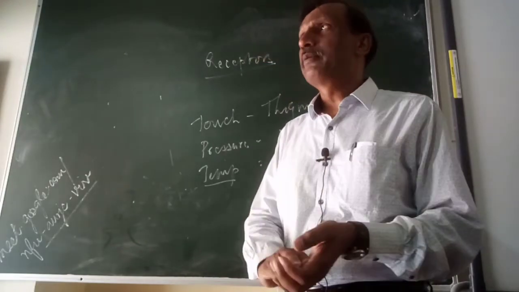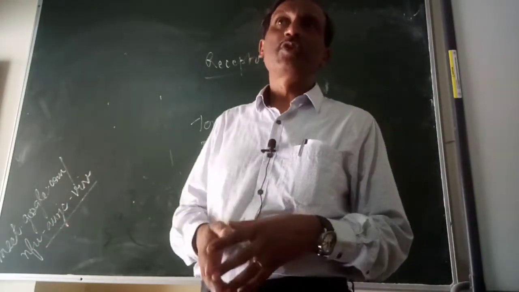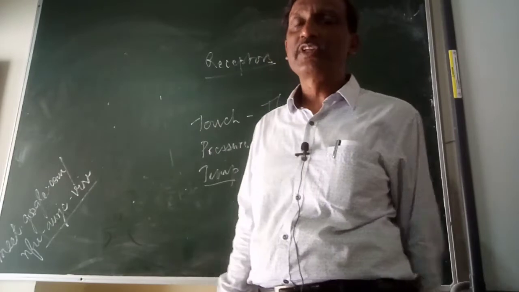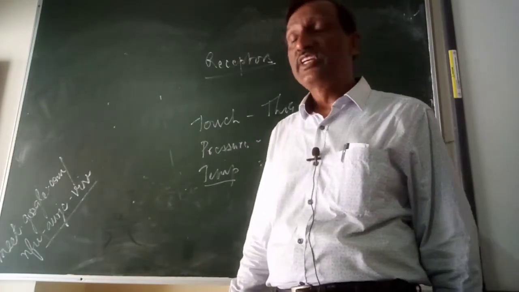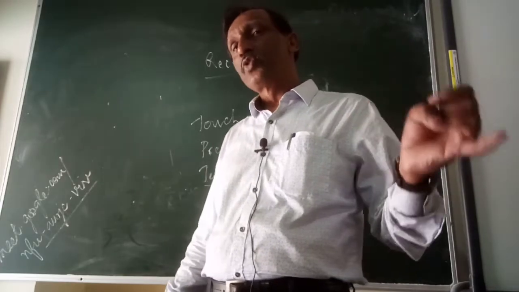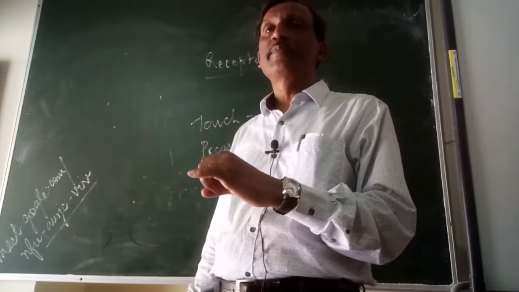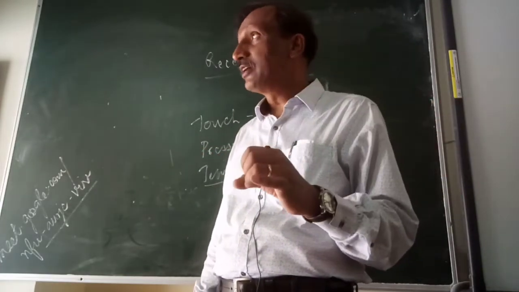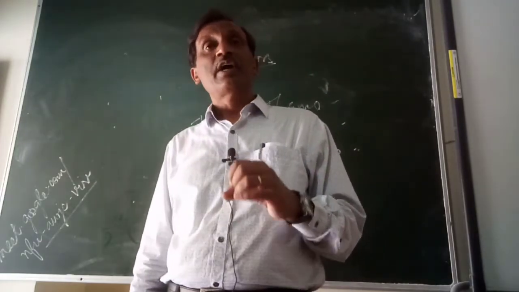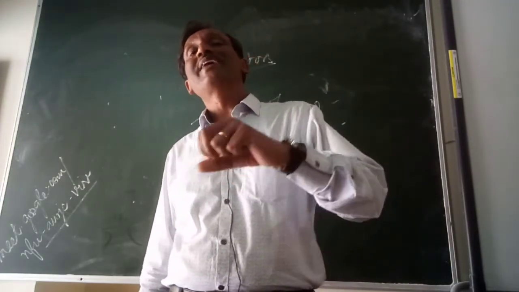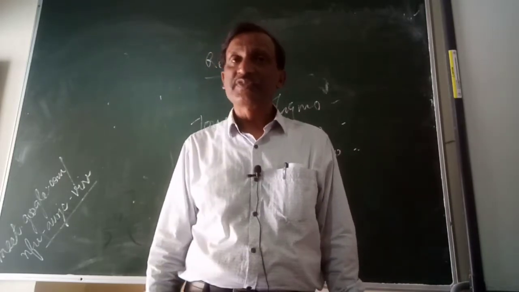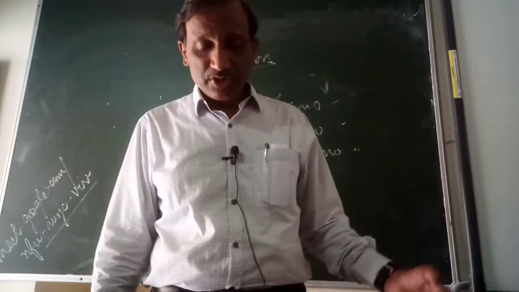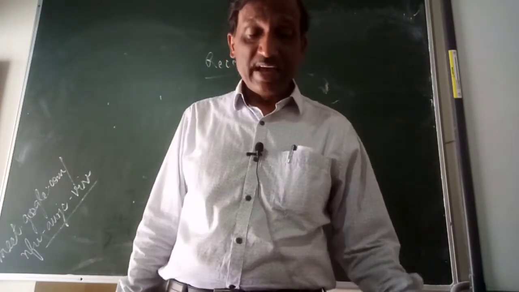We cannot say that when that type of control and coordination system is there, then what is the need of the other one, or when the other one is there, what is the need of the first one. So each and every one, the neural has its own importance, hormones have their own importance, and our body is working together. And in most of the cases, our hormonal control and coordination is ultimately controlled by neural control and coordination, and vice versa. Okay, so that was all about the control and coordination in animals.